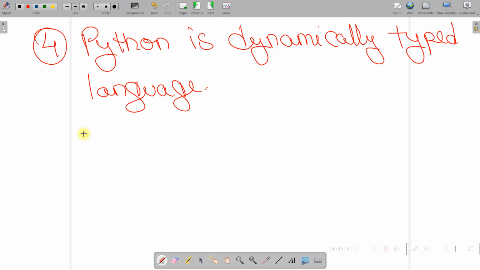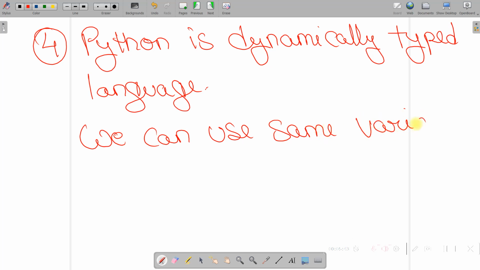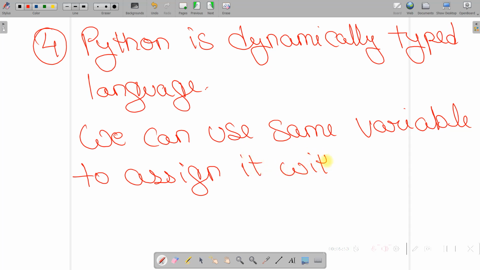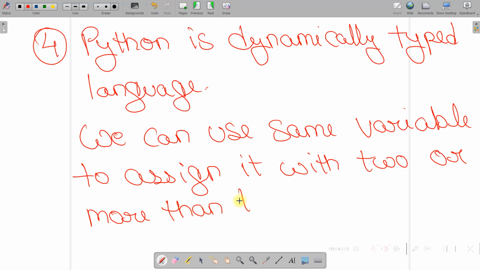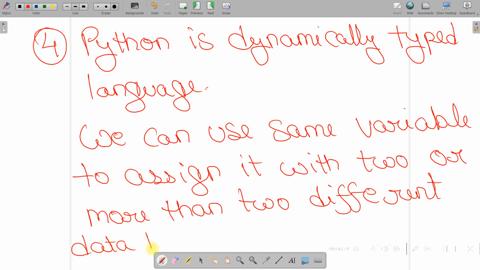The reason behind this is we can use the same variable to assign it with two or more than two different data type values in the same block.